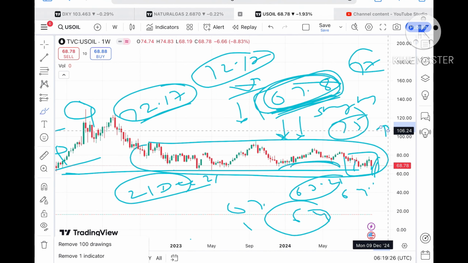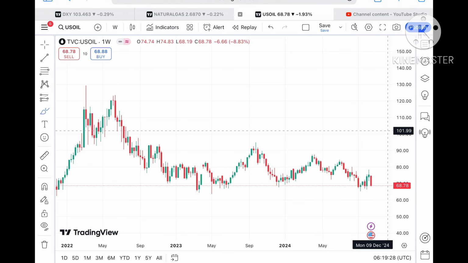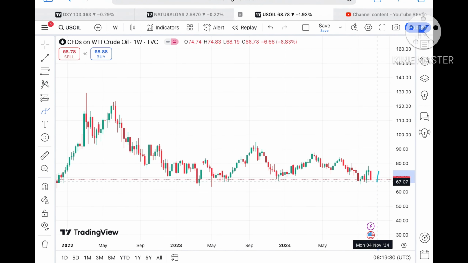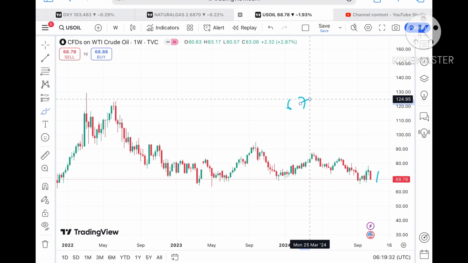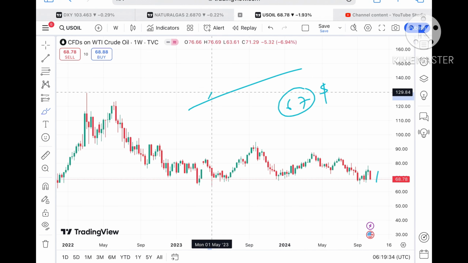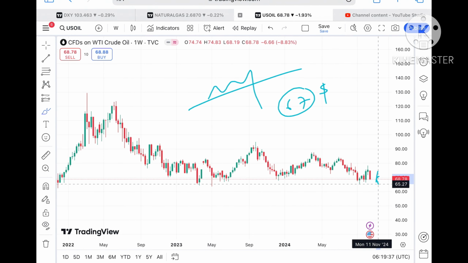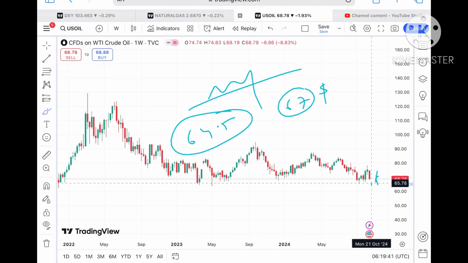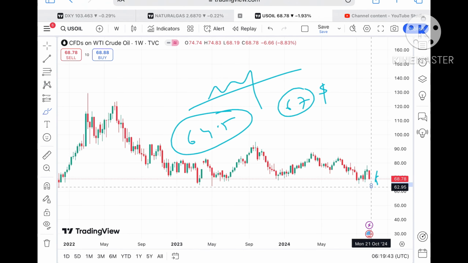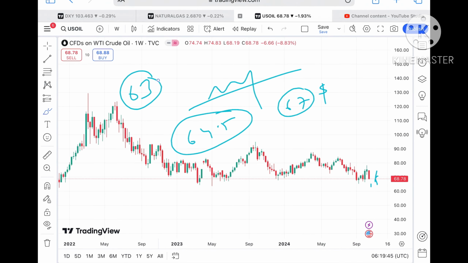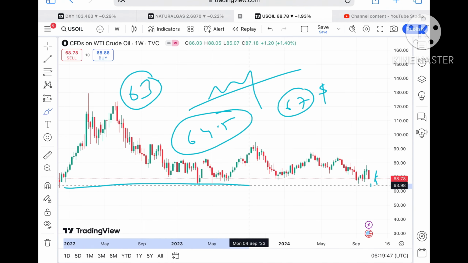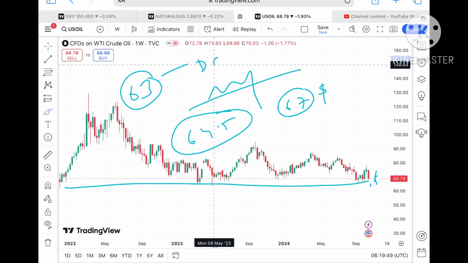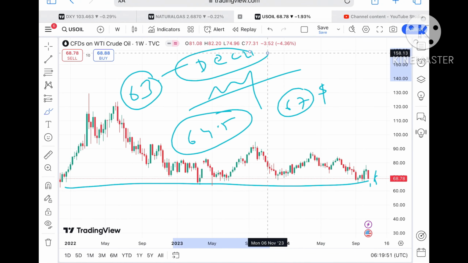Now understand where the price can go. Suppose the price doesn't sustain this level, chances are high it can move below the level of 67, which is already being tested. So chances of a further fall are there towards around 64.5, and once the price starts falling below 64.5, it can go towards 63, which is the low of this zone. We have seen this level in December of 21, so there will be a zone breakout.